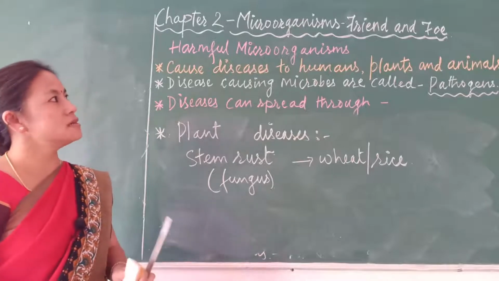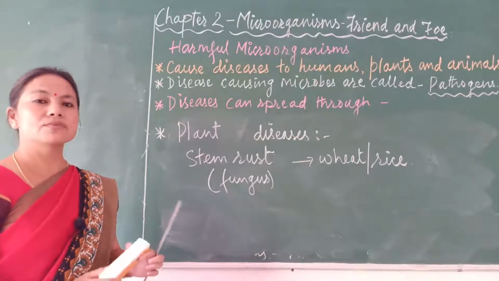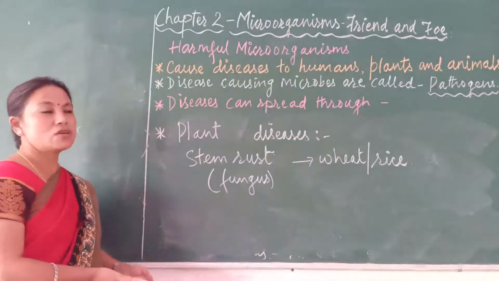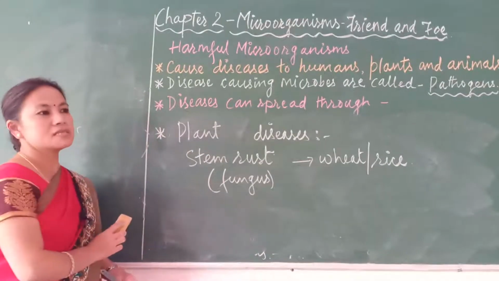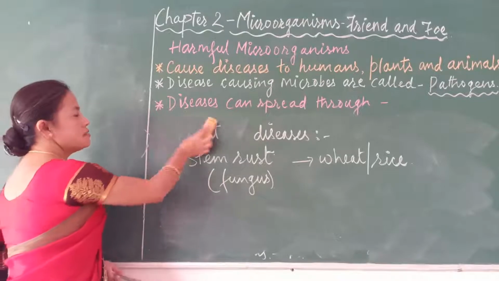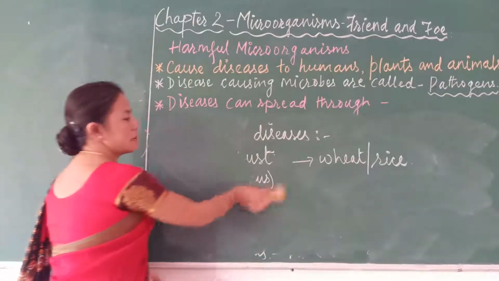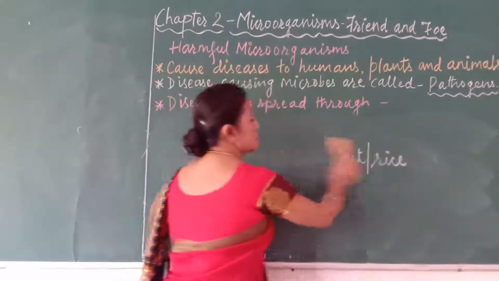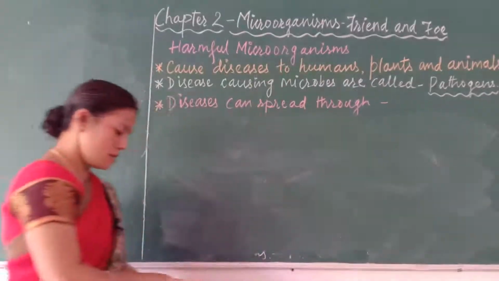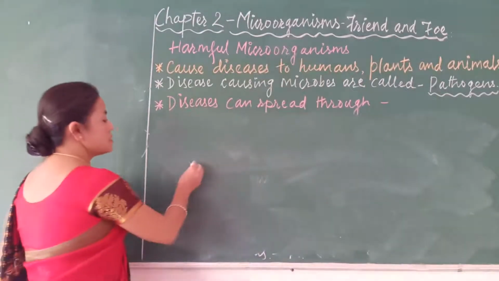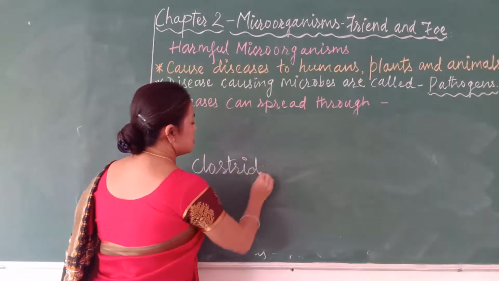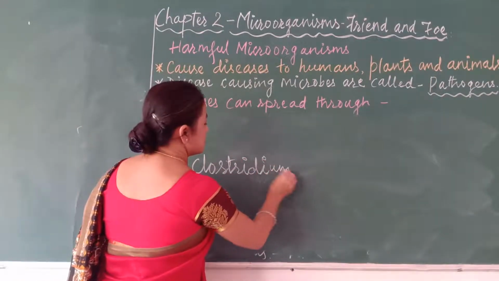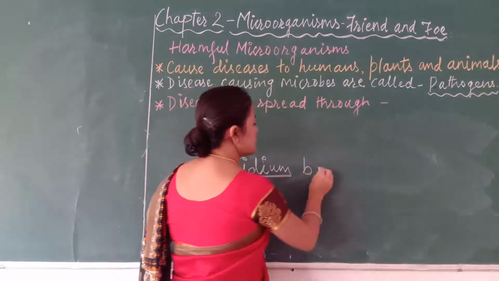So these are the microorganisms which cause diseases to humans, plants, and animals. Now, besides causing diseases to humans, plants, and animals, there are certain microorganisms. For example, there is one bacterium, the name of the bacterium is Clostridium botulinum.